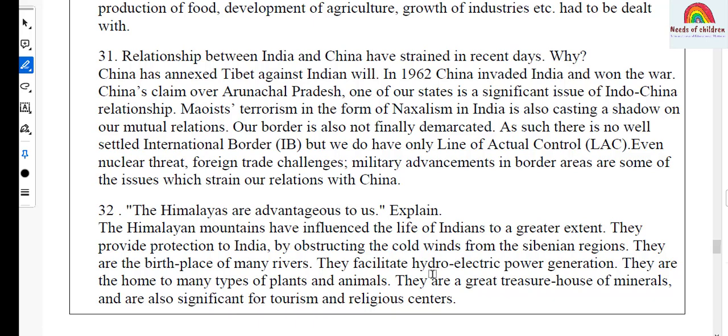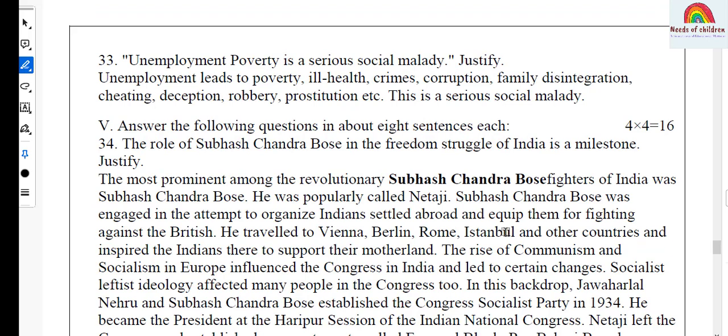They facilitate hydroelectric power generation. They are the home of many types of plants and animals. They are a great treasure house of minerals and are also significant for tourism and religious centers. Let's move on to 3-mark question, last one, that is question number 33, and this is the question from sociology, work and economic life. And here is the question.